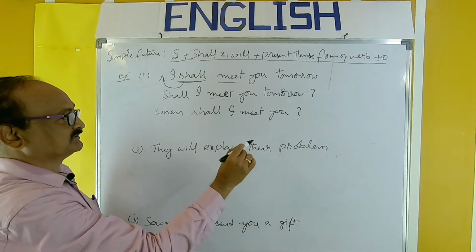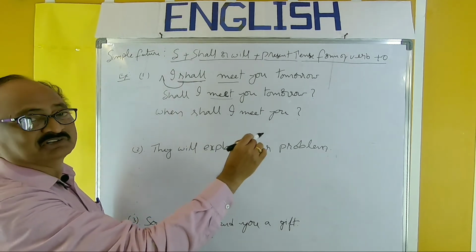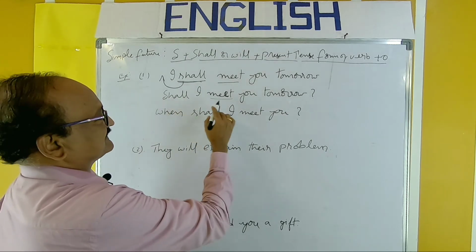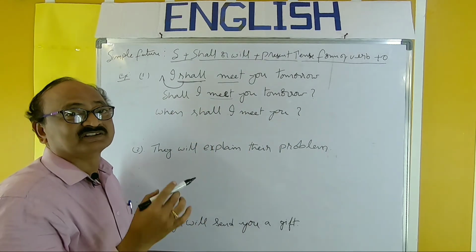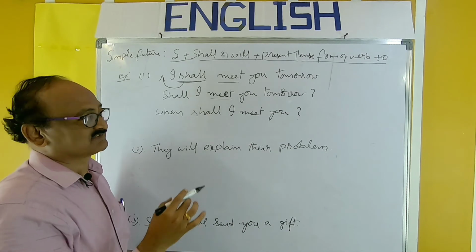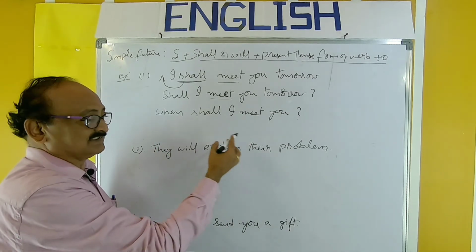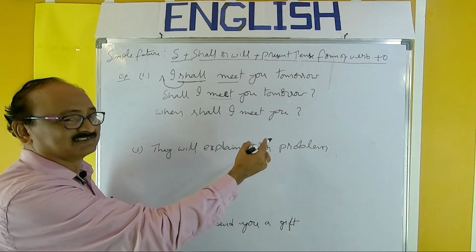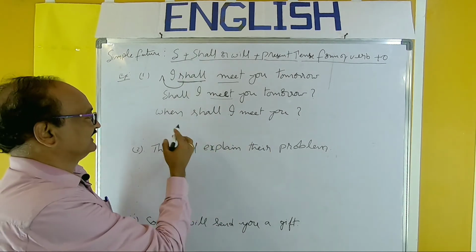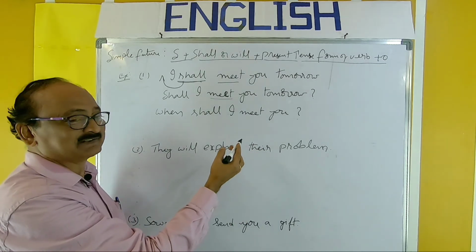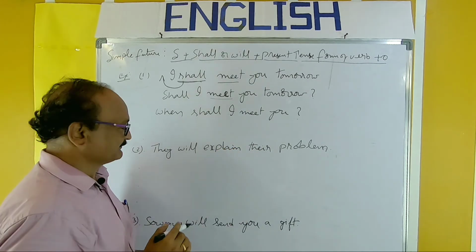When shall I meet you? So, I shall meet you tomorrow. That is the answer. Shall I meet you tomorrow? Answer only yes or no. That's all. That's why it's called a yes/no question. And this question expects a complete answer: When shall I meet you? A complete answer is expected here.